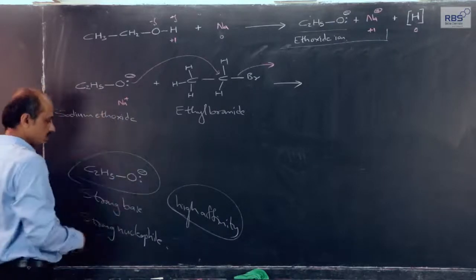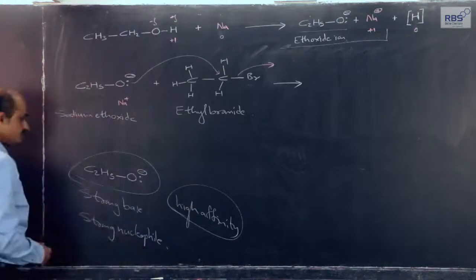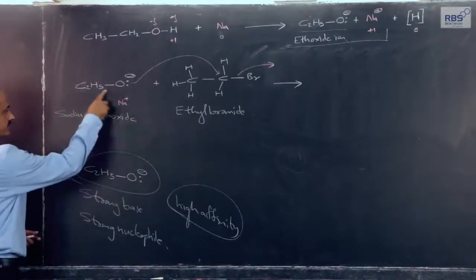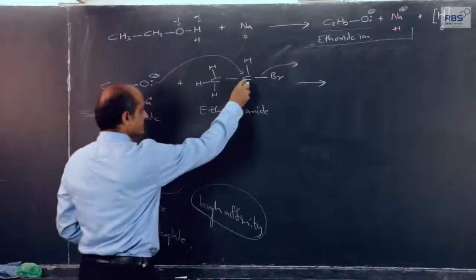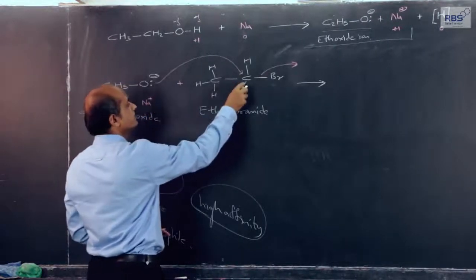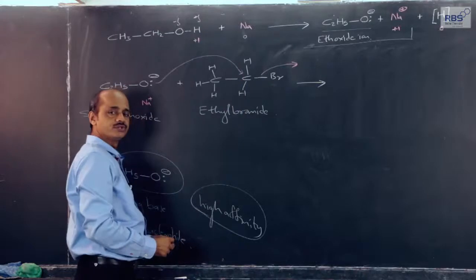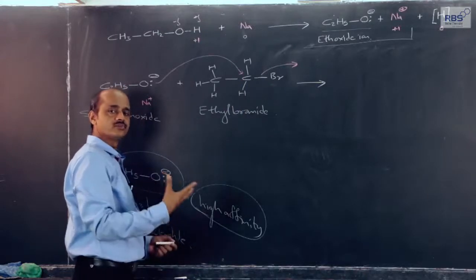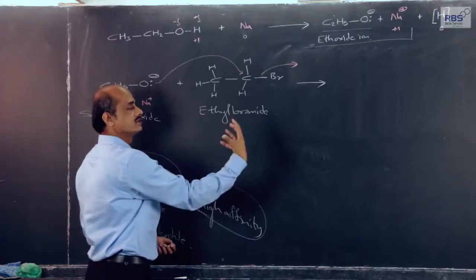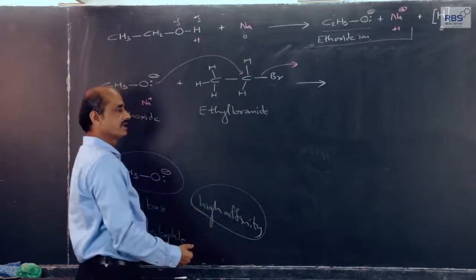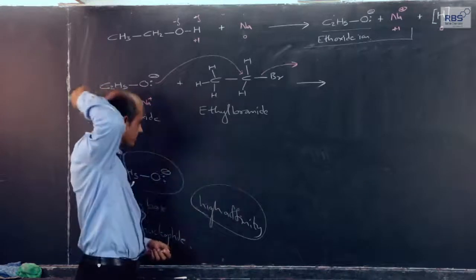Now, let us come back to the reaction. This strong base alkoxide will attack this carbon from the side opposite to where bromine is attached. If in 3 dimensions bromine is attached on this side, alkoxide will attack the alpha carbon from the opposite side.